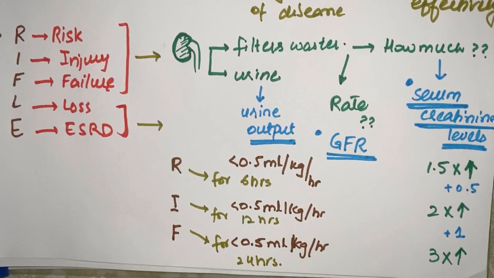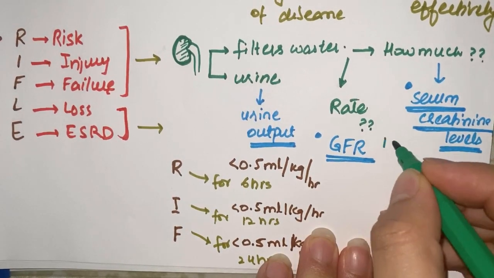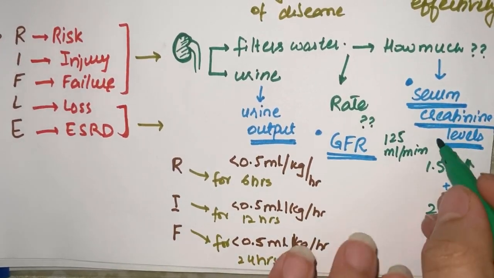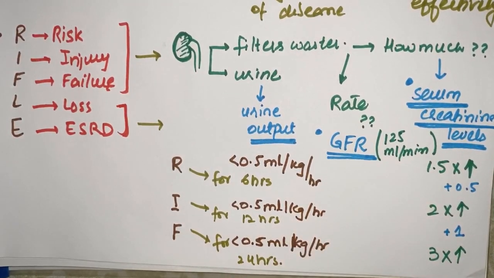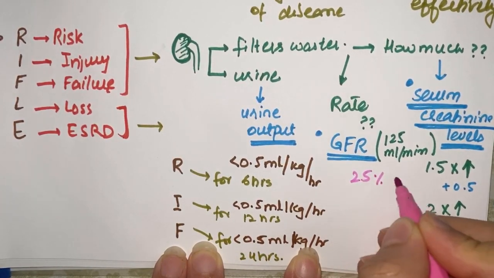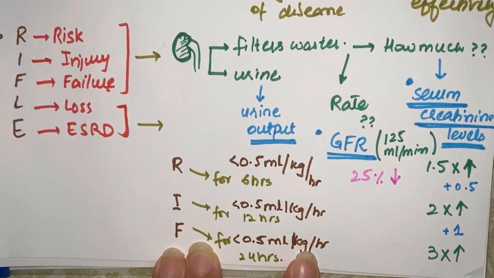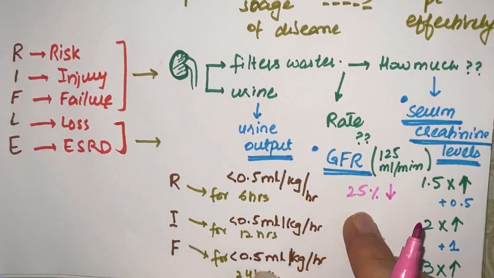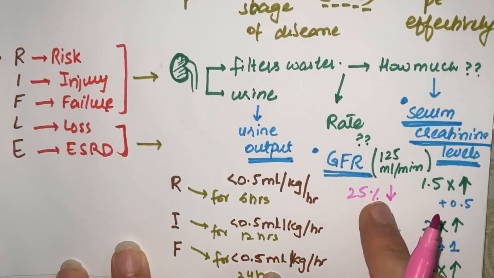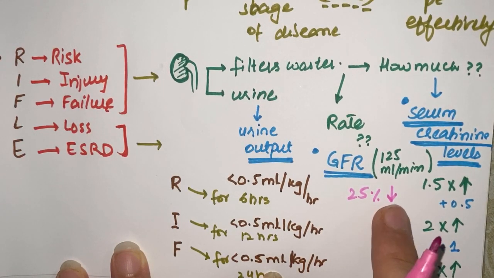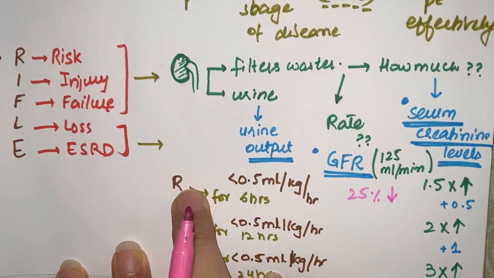As we know, the normal value of GFR is 125 milliliters per minute. Considering this normal value, leave this one, take this 25, and take 25 here. If there is a 25% decrease, because we know the kidney function is decreasing, its main function GFR is now reducing. If GFR is reduced by 25%, then the patient is at risk stage.